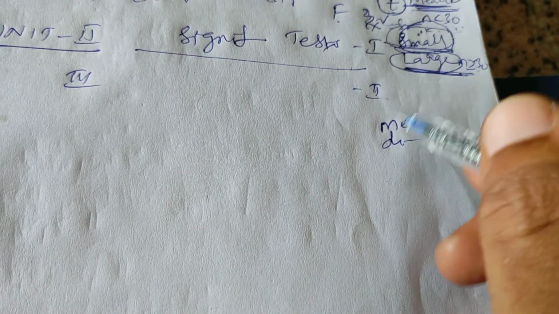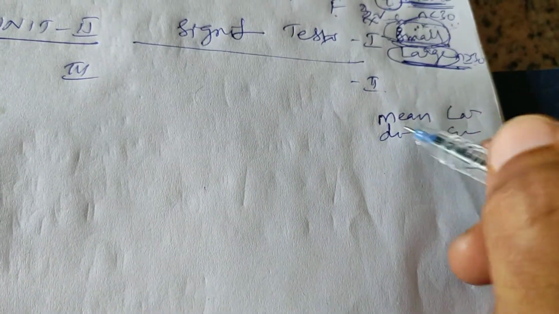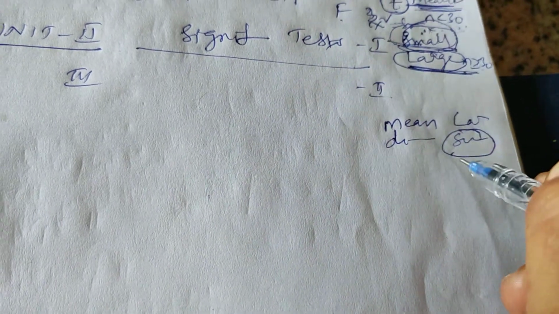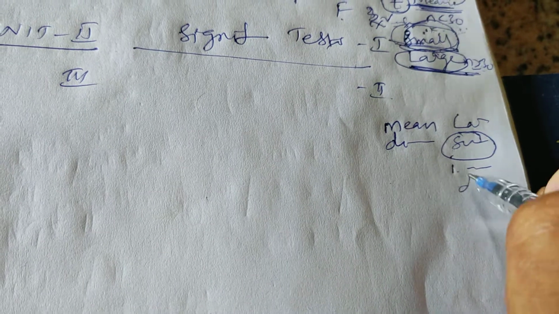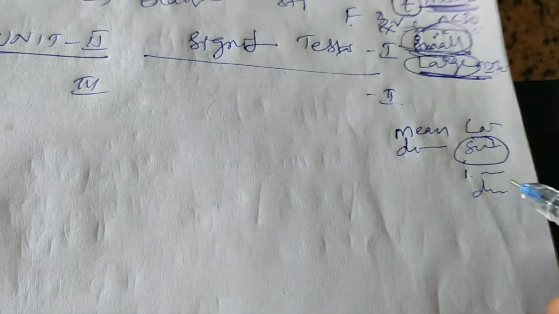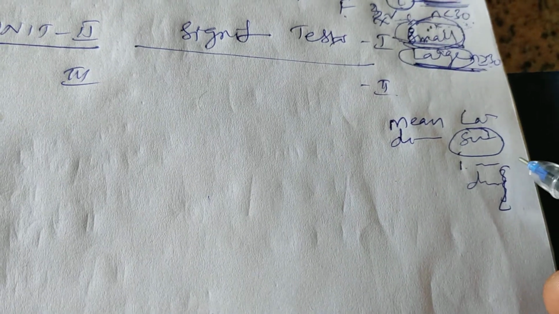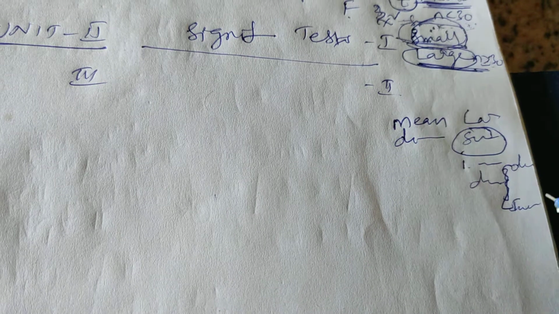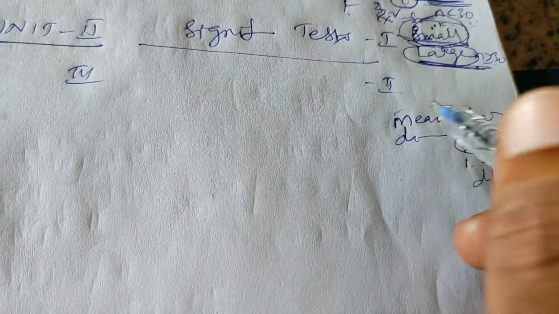We do this in large samples as well as small samples, both. While doing the mean in small samples, it is of two types: single mean testing and the difference between two means, and two cases again here, when the samples are dependent and when the samples are independent. That is small sample tests on mean.